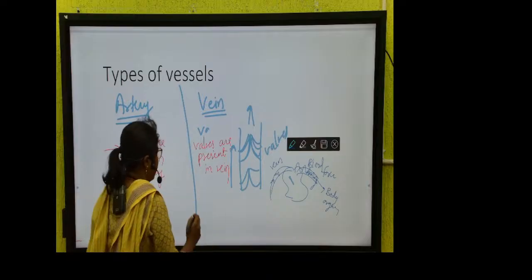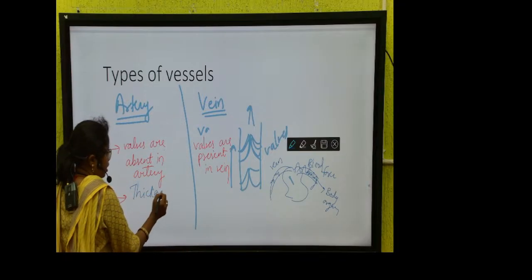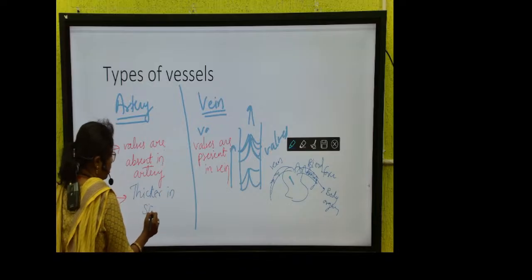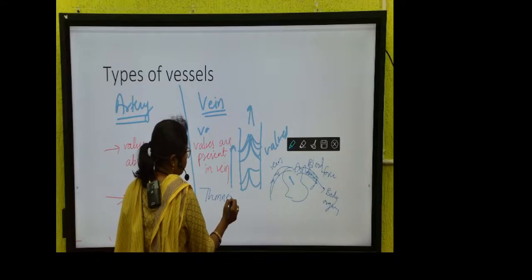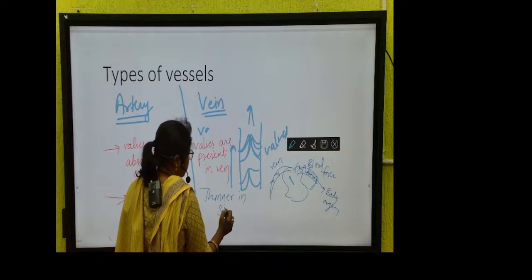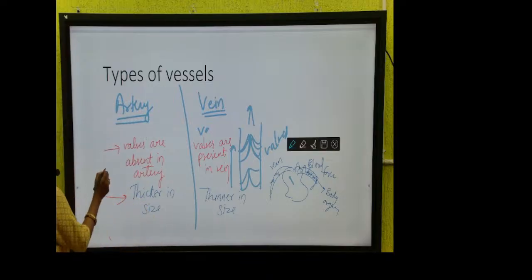That is why the arteries are thicker in size and veins are thinner in size. Clear? कोई चीज अगर thick है, so if you see the TS of any vessel, तो आपको यहाँ पे जो area दिखता है ये vessel का, इसको हम lumen बोलते हैं.